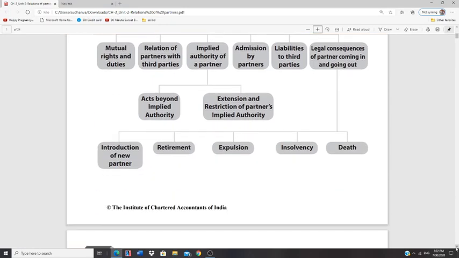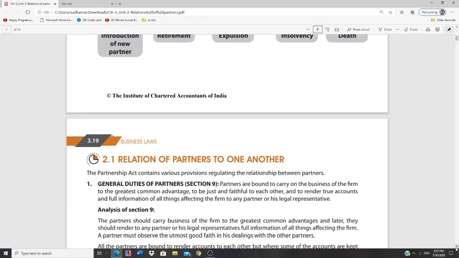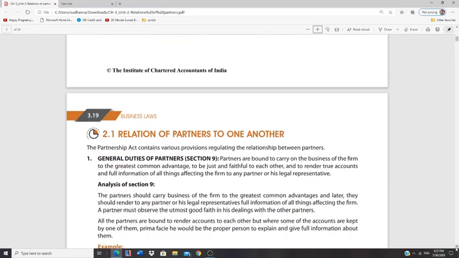So first we'll start with the mutual relation of partners to each other. The Partnership Act, with regard to the relation of partners to one another, like how a partner should behave in a partnership firm, gives this in Section 9, which defines the general duties of partners.